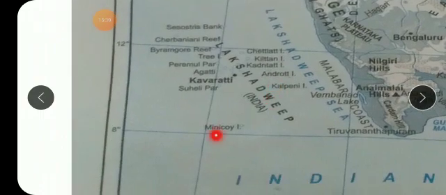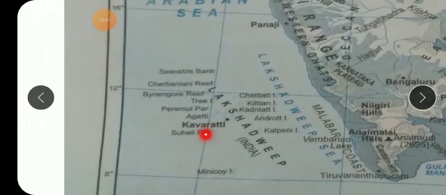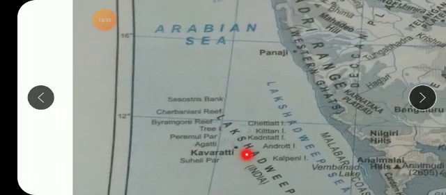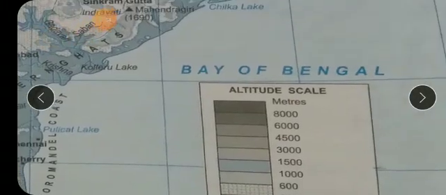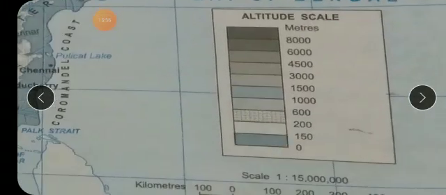These are the names of the smaller islands which you see in Lakshadweep: Minicoy, Kavaratti, Chettalat, and Kiltan. Then they have asked you the names of some smaller islands which you see in the Andaman and Nicobar Islands.